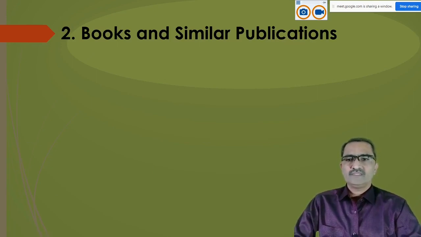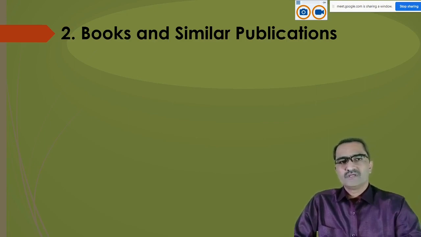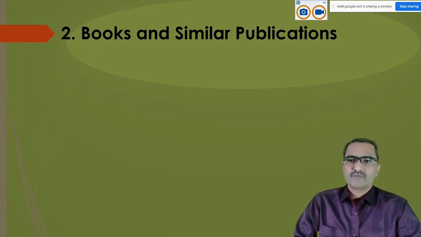Second is books and similar publications. You know it very well that in books you can see that there are some books written by the authors, that is original text. There are books written by others on a particular author or book, that is called critical text.